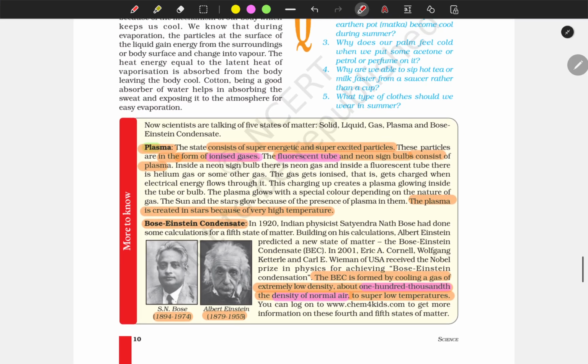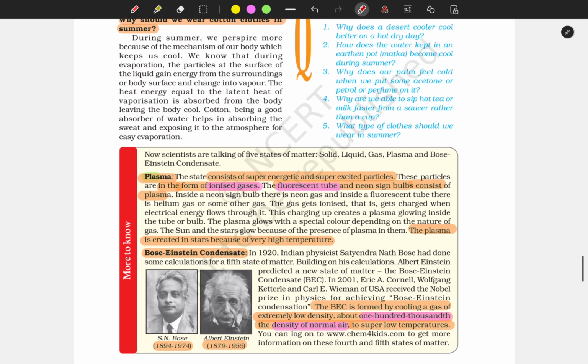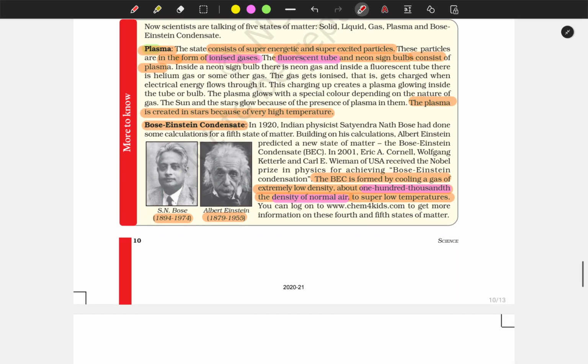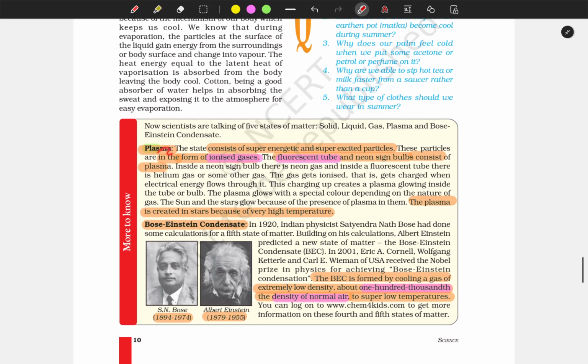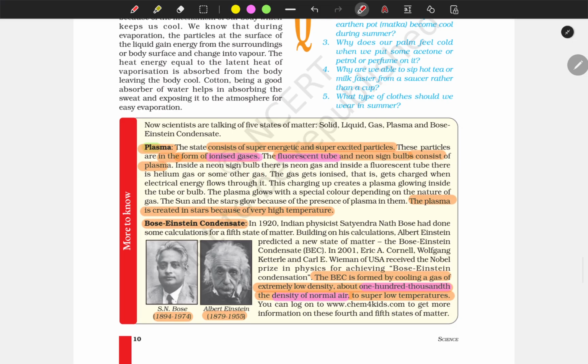Now we have discussed three forms of matter: solid, liquid, gas. There are another two, which I already told you we're going to discuss. The fourth one is plasma. Plasma consists of super energetic and super excited particles in the form of ionized gas. Fluorescent tubes and neon sign bulbs consist of plasma. Plasma is created in stars because of very high temperature.